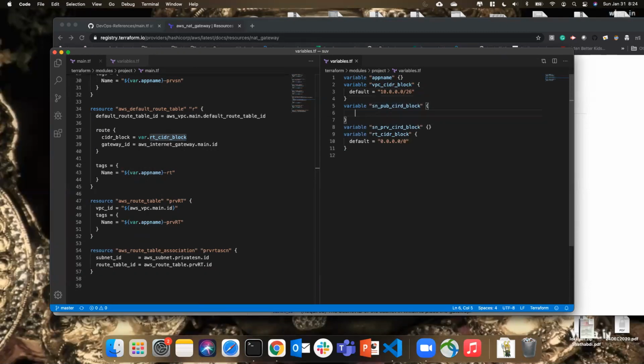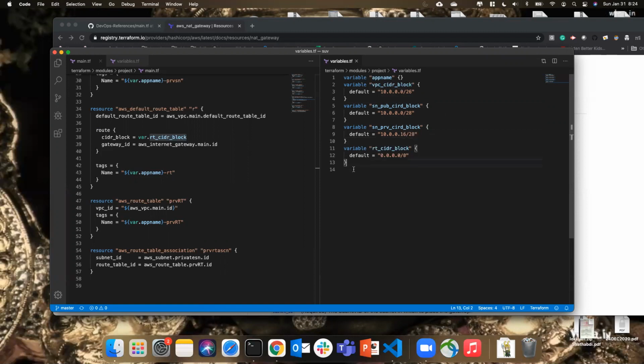And to this also, default is equal to 10.0.0.0/28. And then to this, I'm going to use a default again, 10.0.0.16/28. So this will create 16 IPs, 2 subnets.